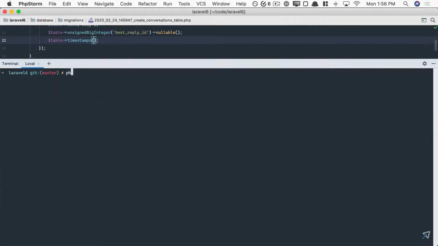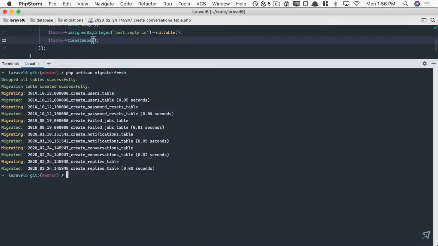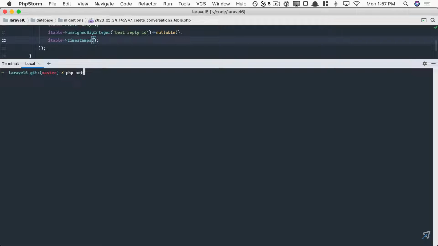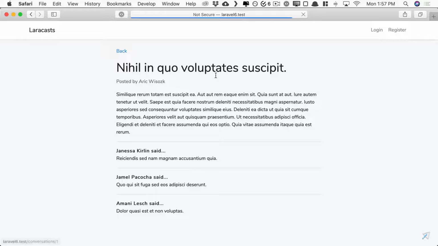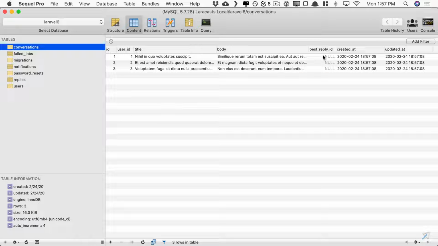All right, so let's do this. I'm going to run php artisan migrate:fresh. This will drop all of my tables and rebuild them from scratch, as you see there. Next, I have a little seeder here to quickly whip up my tables again, and the class is called ConversationSeeder. All right, so now if I switch back, we once again have these fields. However, each conversation now has a best reply ID field. And if I switch to Sequel Pro, sure enough, here it is. All right, one last thing.